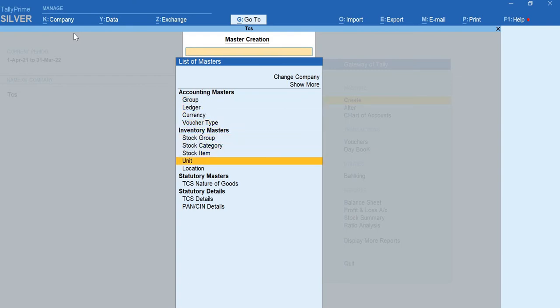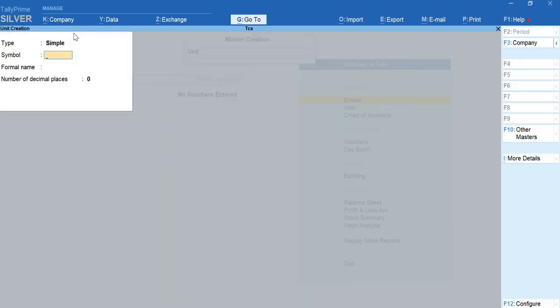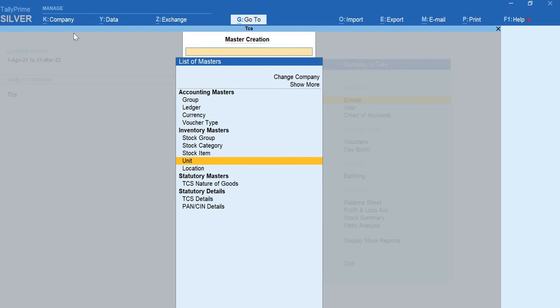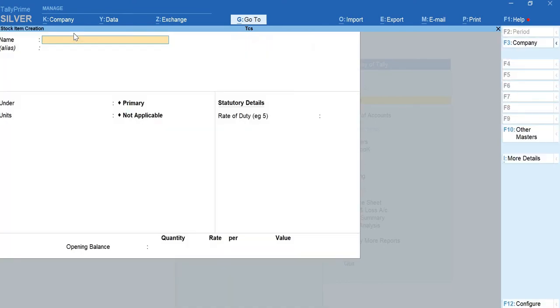Before the item, I'll go for unit creation: symbol NOS, and the formal name is Numbers. Press Escape, come back to the same screen. In Inventory Masters, go for Stock Item. We have taken the example of tendu leaves, so create the stock item of tendu leaves itself.